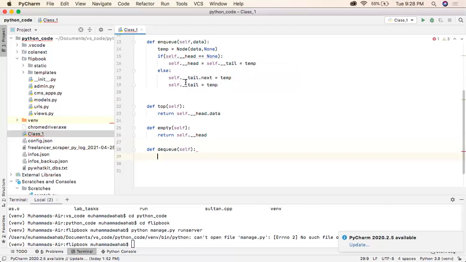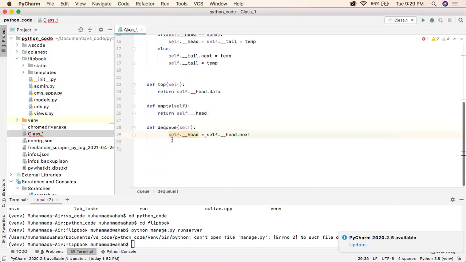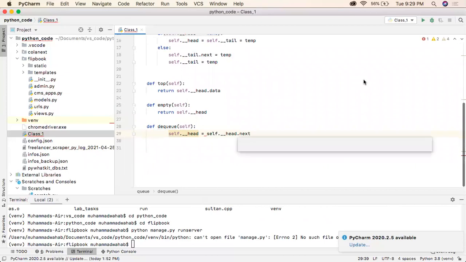In our case, the head is pointing to the very first element. So if we just move the head to the next part, self dot head will be just moved to the very next node. So this is it. This is our queue implementation.